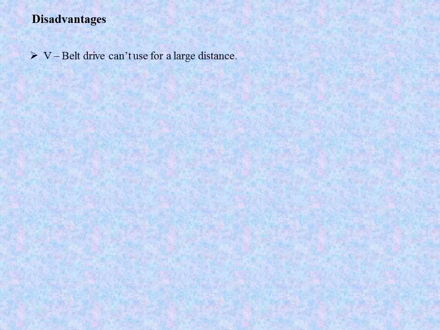So first disadvantage is that V belt drive can't be used for large distance. That means, compared to flat belt drive, in advantages we saw that compactness is there. That means the distance between two pulleys is very small. Okay, that means it is not used for large distance. So this is the disadvantage: V belt drive can't be used for large distance.